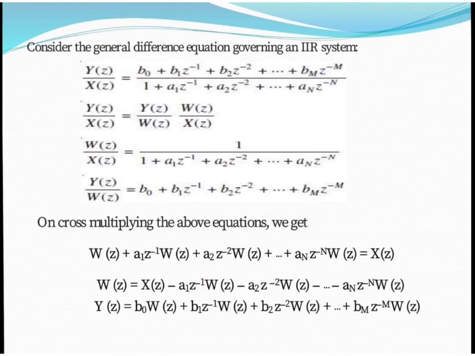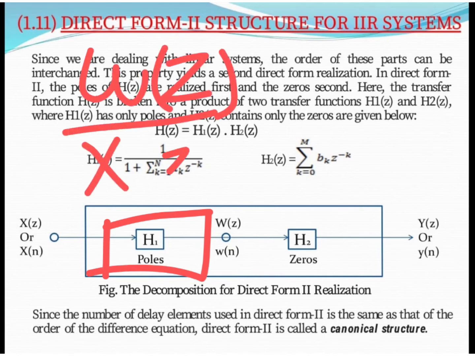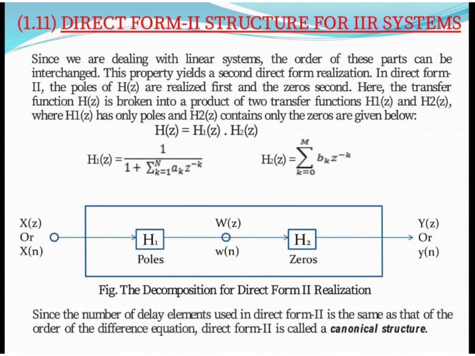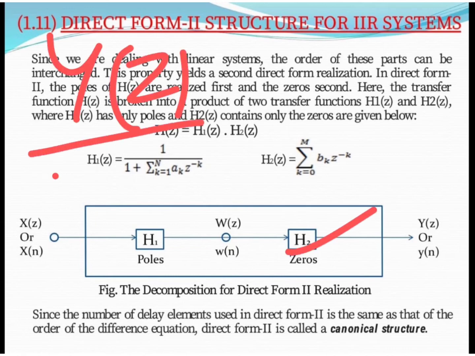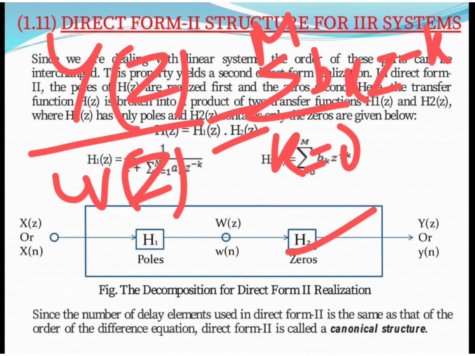Now, if we want to write the equation for this system, we can have W of z upon X of z, which is the poles part, equal to 1 upon 1 plus summation k equals 1 to N of a_k z to the power minus k. In this way we can write it. Likewise, for the system function of the zeros we can write Y of z upon W of z equals summation k equals 0 to M of b_k z to the power minus k. In this way we can write it.